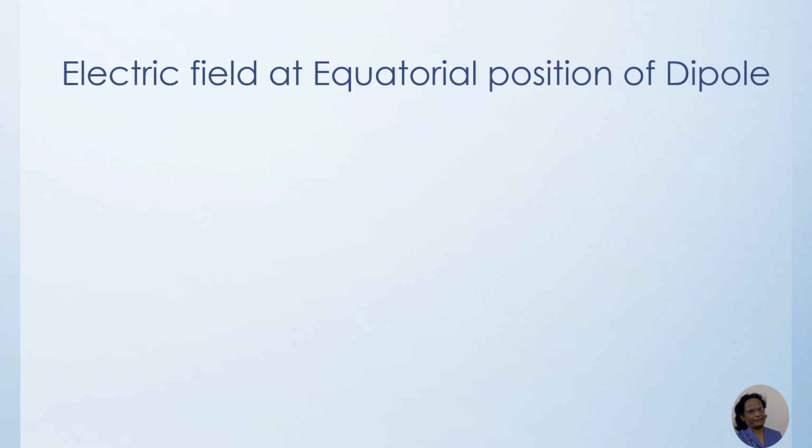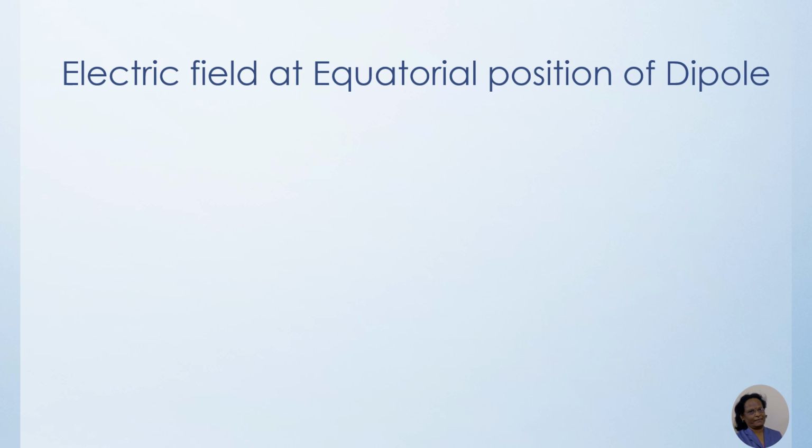We will come to the electric field at the equatorial position of a dipole. Why are we taking the equatorial position of a dipole? Because the electric field will be experienced at a position on the right bisector, since all the points on the right bisector are equidistant from both the poles, the positive pole and the negative pole.